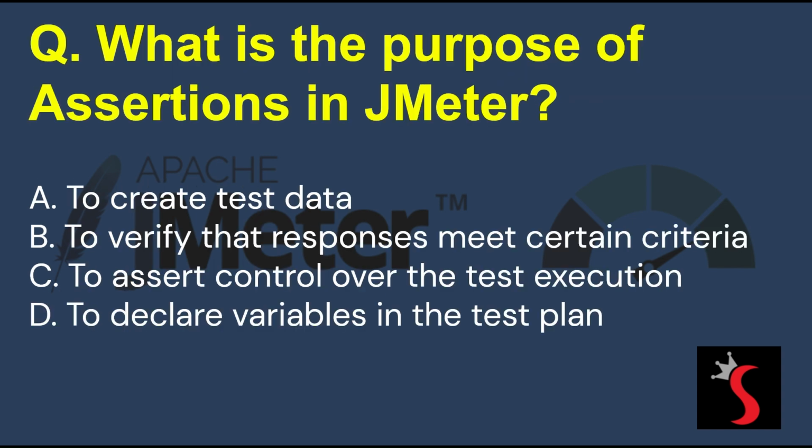What is the purpose of assertions in JMeter? A. To create test data. B. To verify that responses meet certain criteria. C. To assert control over the test execution. D. To declare variables in the test plan.